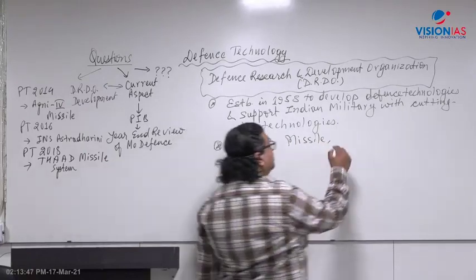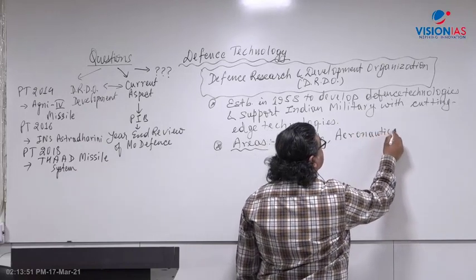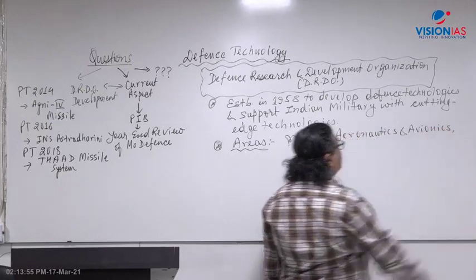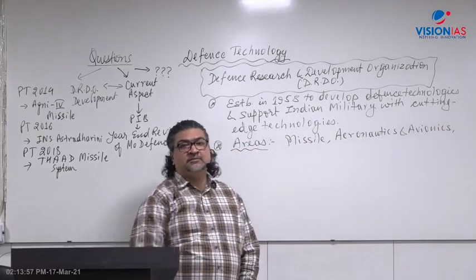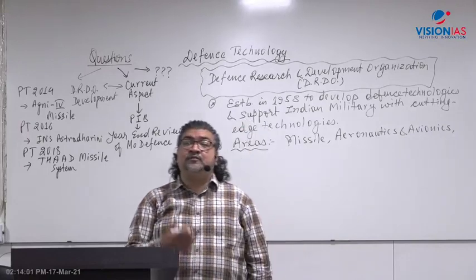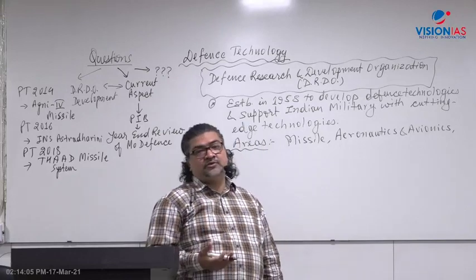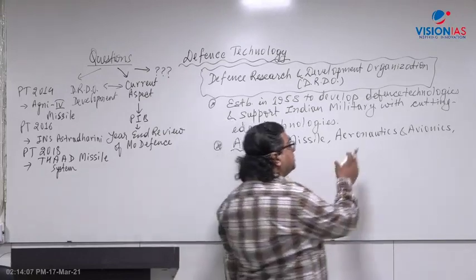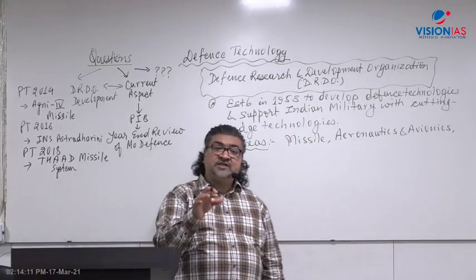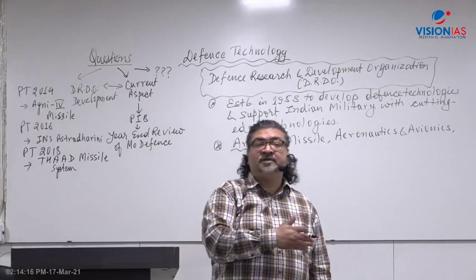Then comes aeronautics and avionics. What do you mean by avionics? Design of a helicopter, design of a fighter craft, design of an unmanned aerial vehicle, drone. So that comes under avionics. It conducts research into aeronautical engineering and avionics. And we have a public sector company which you are all aware of, HAL, Hindustan Aeronautics Limited.